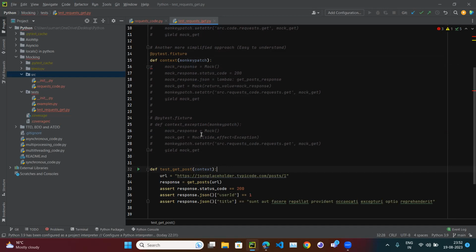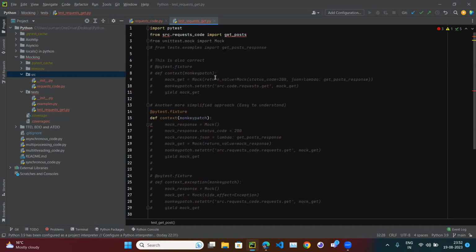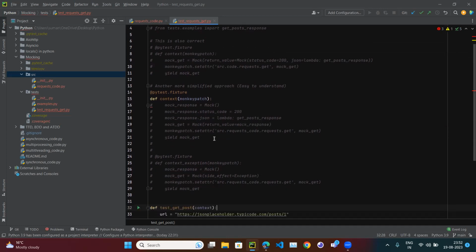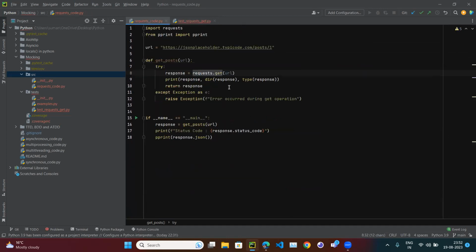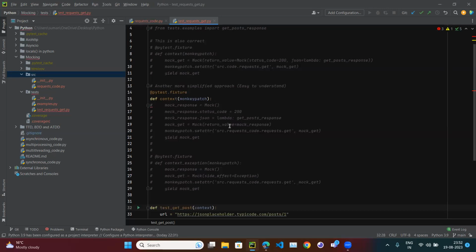Okay, now what next? We imported the mock library, but we have not used it. What I said is, wherever request.get is being used, I have to mock it with something, right? The line which I have to use is always this one. One second, Control Z. So I have to use this line: monkeypatch.setattr.